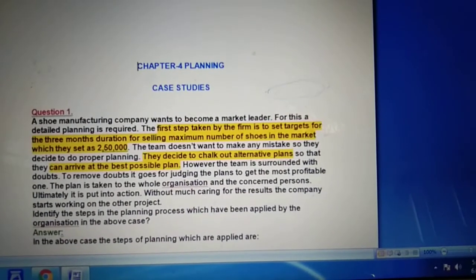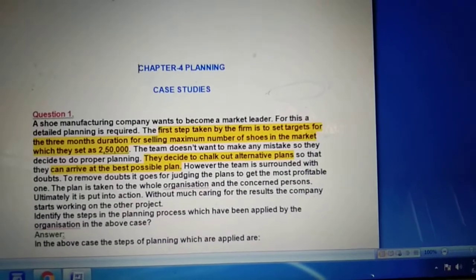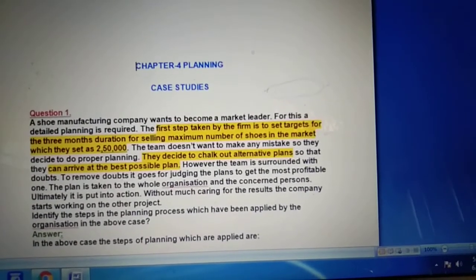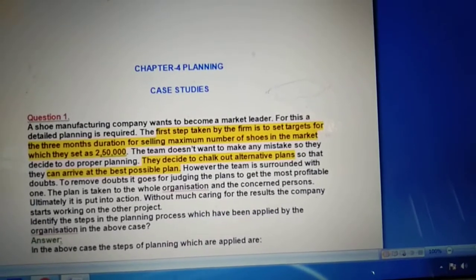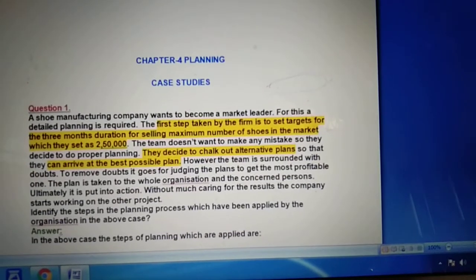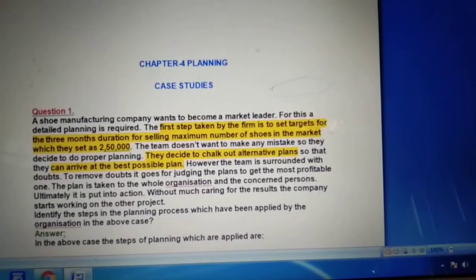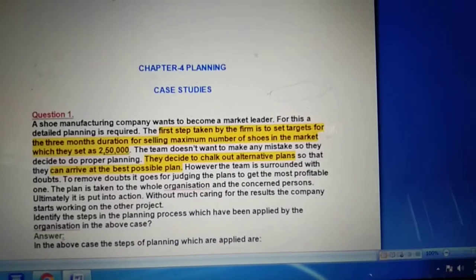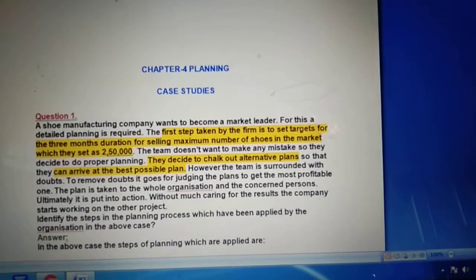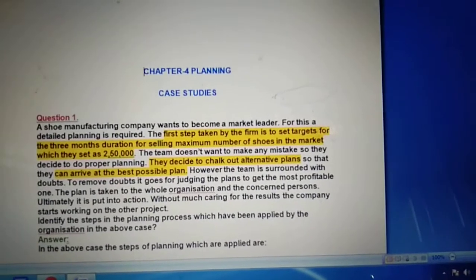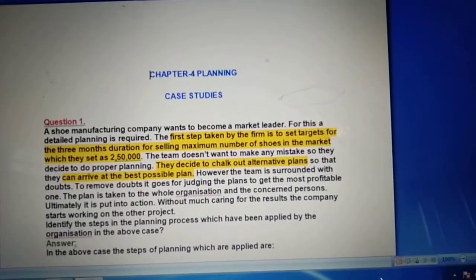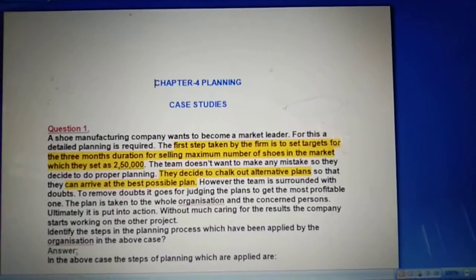The plan is taken to the whole organization and the concerned person. Ultimately, it is put into action. Without much caring for the result, the company starts working on another project. Identify the step in the planning process which have been applied by the organization in the above case. Now, this is your question. Identify the step in the planning process which have been applied by the organization in the above case.